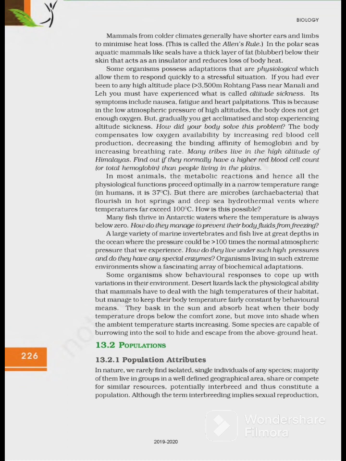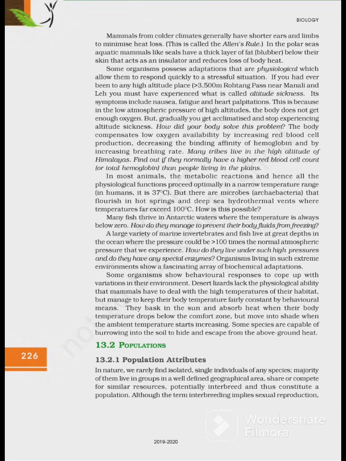Desert lizards lack the physiological ability that mammals have to deal with the high temperature of their habitat, but manage to keep their body temperature fairly constant by behavioral means. They bask in the sun and absorb heat when their body temperature drops below the comfort zone, but move into shade when the ambient temperature starts increasing. Some species are capable of burrowing into the soil to hide and escape from the above ground heat.